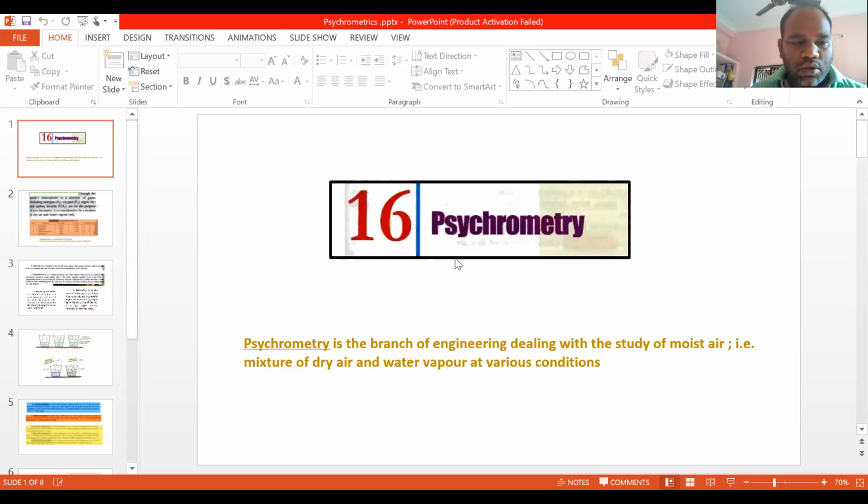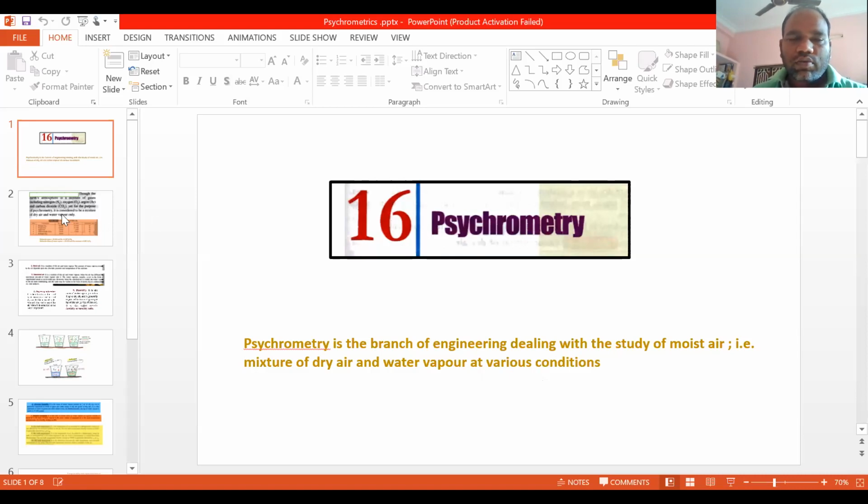So today we'll study psychrometry. Psychrometry is basically the subject that is the study of moist air, that is the mixture of dry air and water vapor under different conditions. Whatever ambient condition we have, whatever air is around us, we say that it is air, but actually it contains various gases and water vapor also.